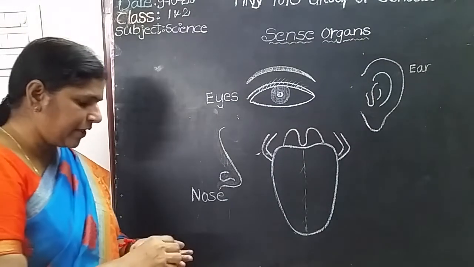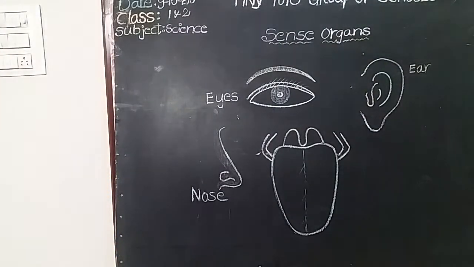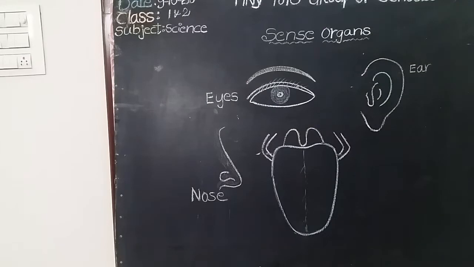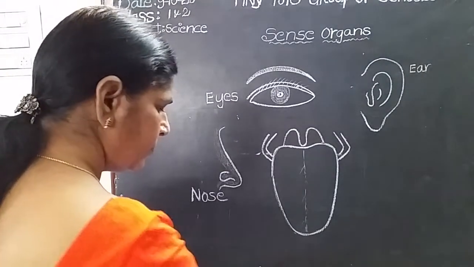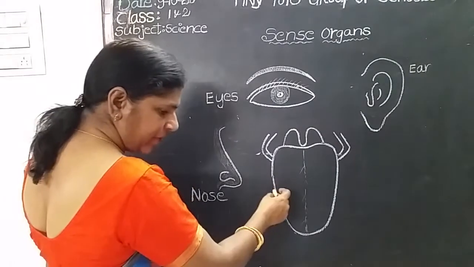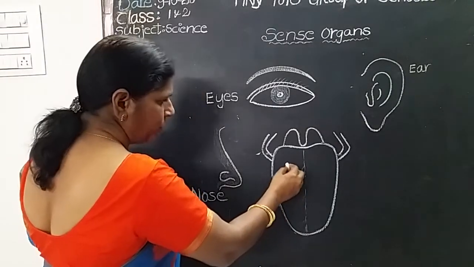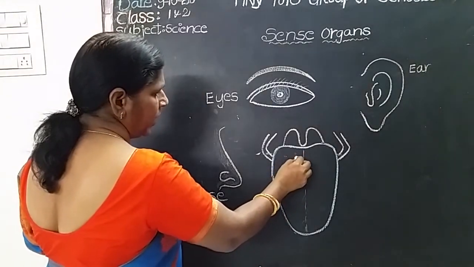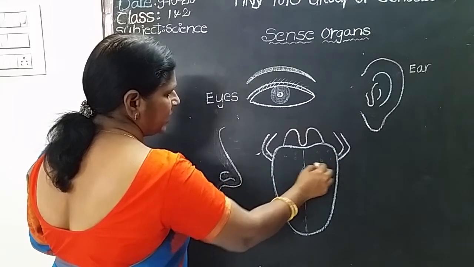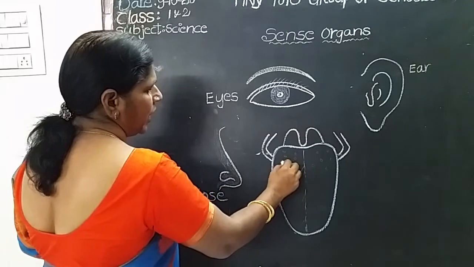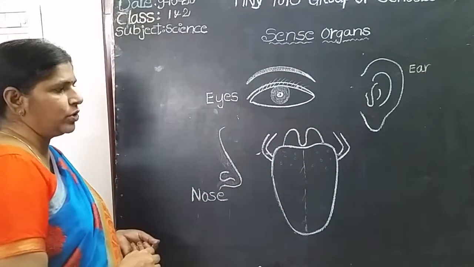Children, taste buds. Here a number of taste buds are present, but no need to draw. Thousands of taste buds on the tongue, but no need to draw. I will just show that.